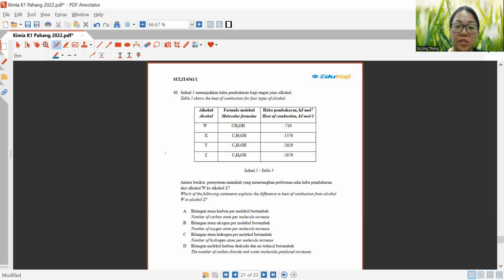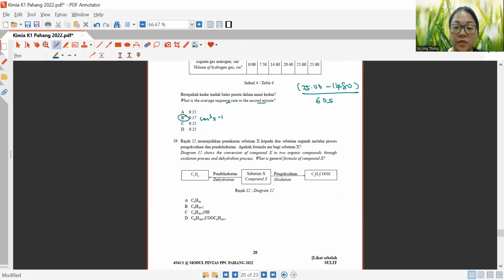Okay, let's look at question 39. Diagram 12 shows the conversion of compound X to two organic compounds through oxidation process and dehydration process. What is the general formula of compound X? So compound X basically can go through dehydration. The moment you see dehydration, normally it's alcohol. And alcohol contains hydroxyl, which is OH. That is why your answer is C. Okay, so you don't have to read every single thing just to get the answer. Okay, the answer is right in front of the eye.